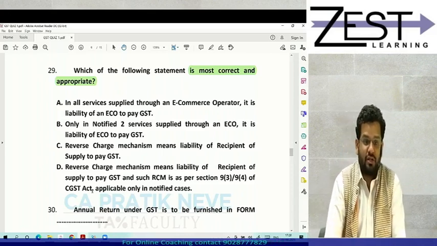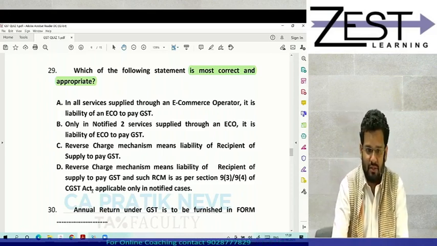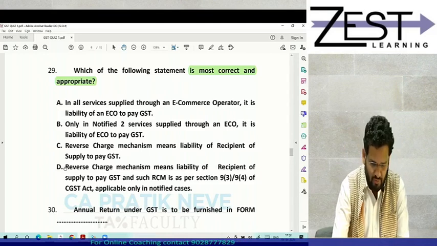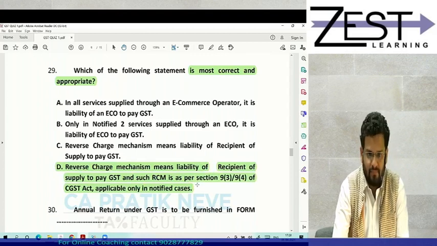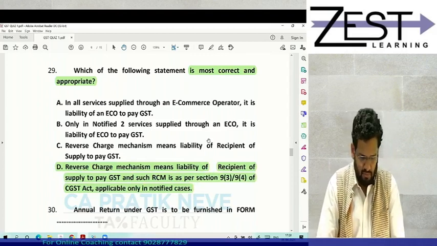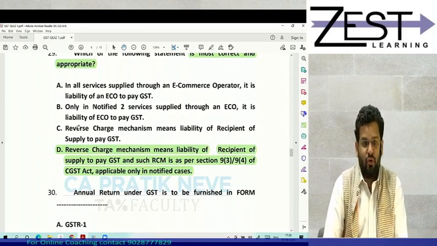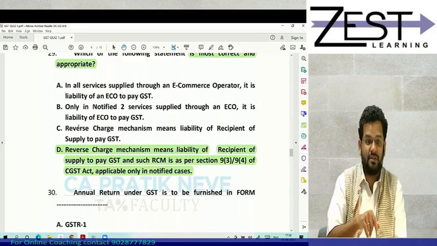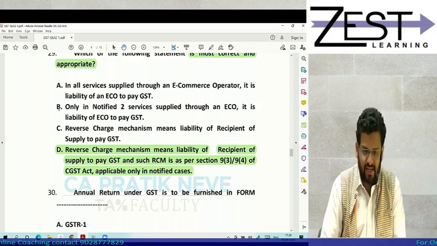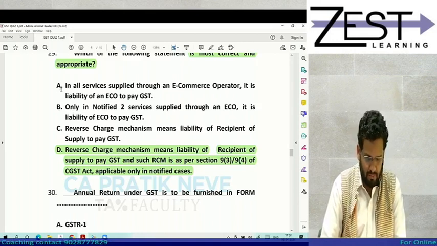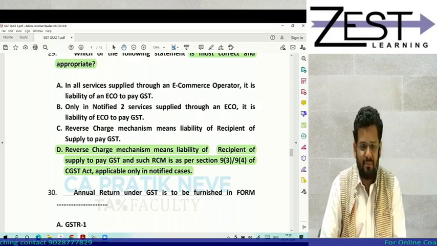Which is the most appropriate and correct statement? Most of you have given correct answer. It is D. Because you know there are 3 notified services for 9 subsection 5. So answer cannot be B, answer cannot be A. C is partially correct.